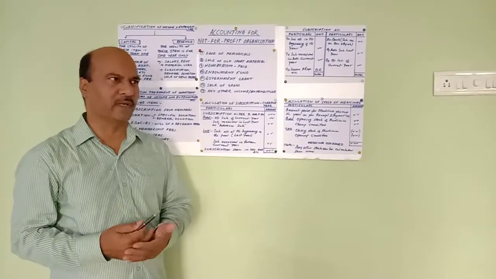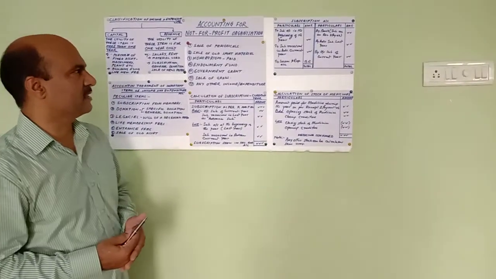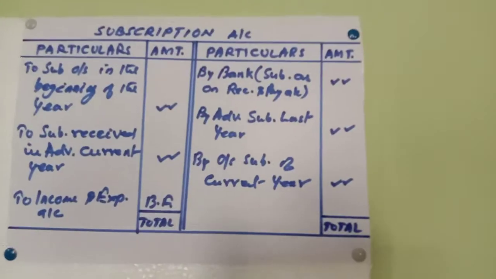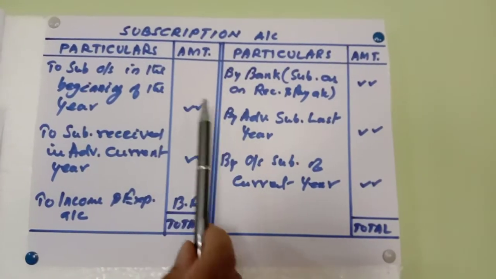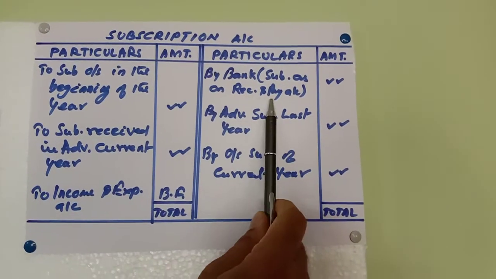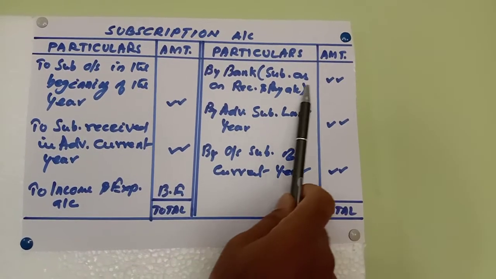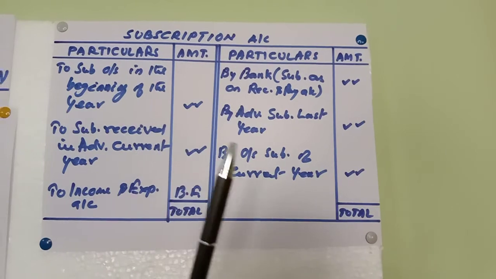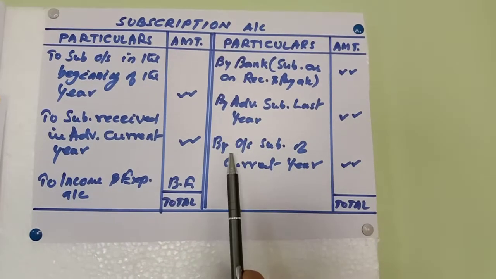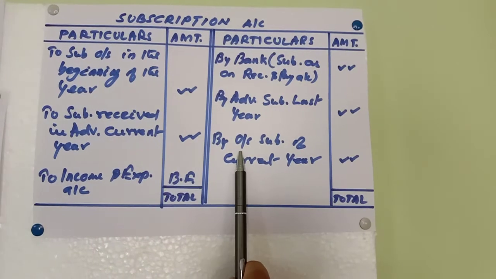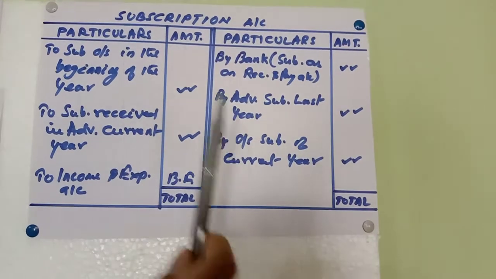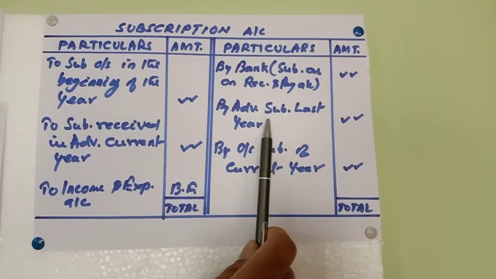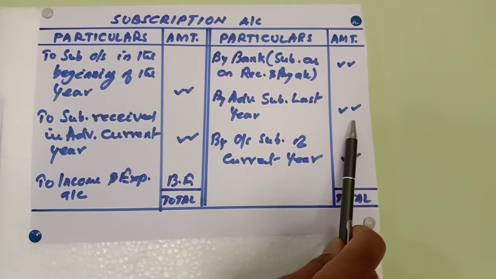Same thing, if you want to put it in the form of an account, then let's see how a subscription account is made. So this is subscription account. Now subscription received as per the receipts and payments account is taken here, and subscription of current year is again taken here. Subscription received in advance of last year, that means for last year the subscription was advance, so we take here.